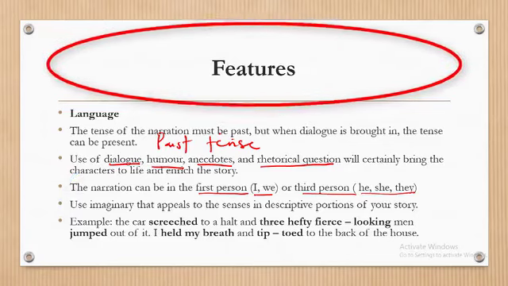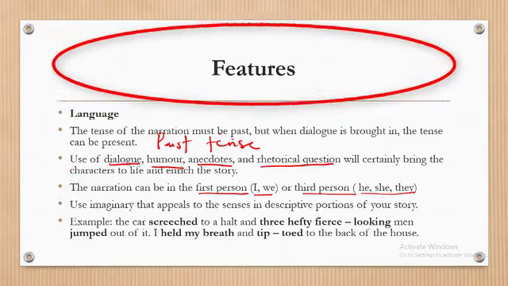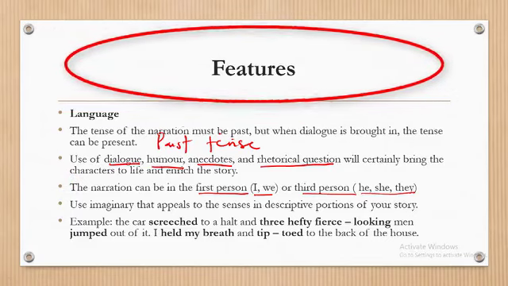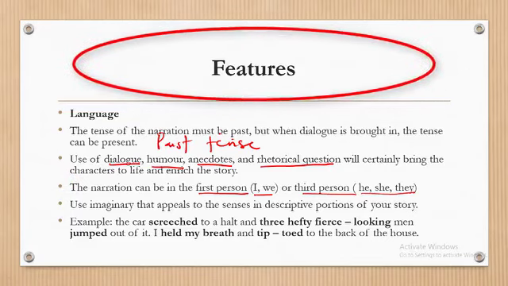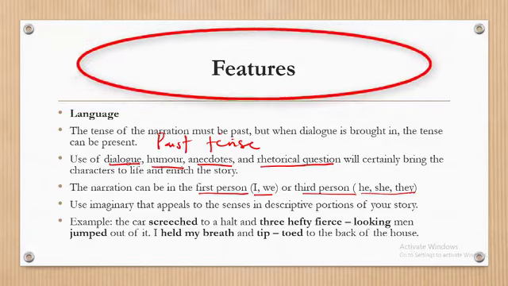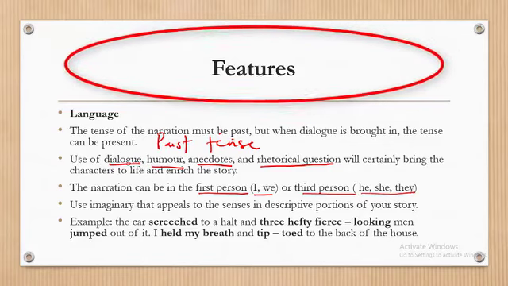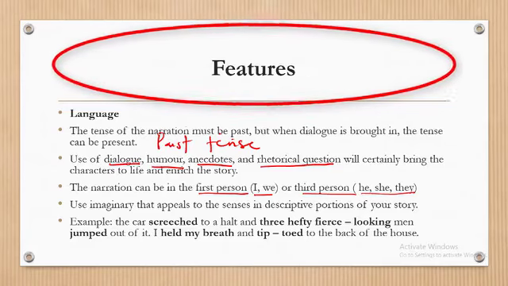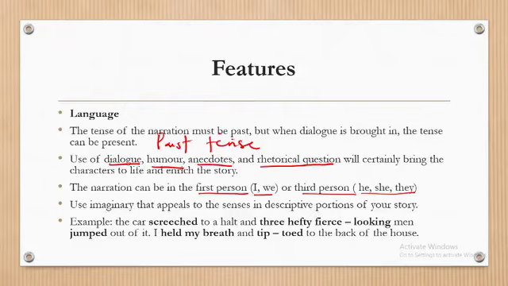For instance, see an example: The car screeched to a halt, and 3 hefty, fierce-looking men jumped out of it. Wow, somebody said, "Oh my God!" I held my breath and tiptoed to the back of the house, creating a kind of suspense. So in this, I believe you've learned a whole lot on creative writing. So I expect that you attempt your own story.